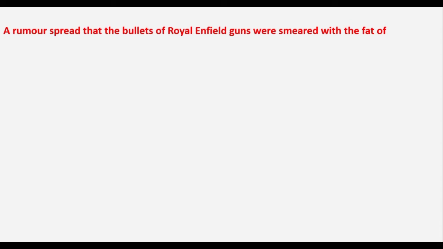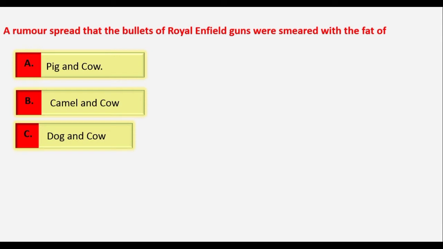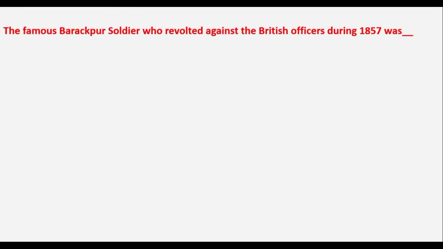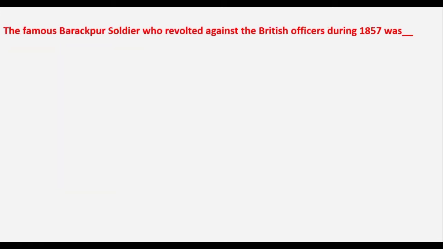The next question is, a rumor spread that the bullets of the Royal Enfield guns were smeared with the fat of which animals: pig and cow, camel and cow, dog and cow, or pig and dog? Yes, the correct option is option A, that is pig and cow, as cows are sacred for Hindus and the pig was prohibited in the Muslim community. Therefore, it ultimately led to the beginning of the mutiny.